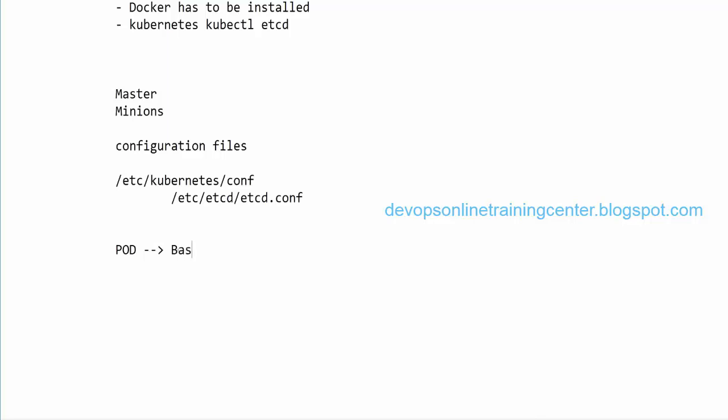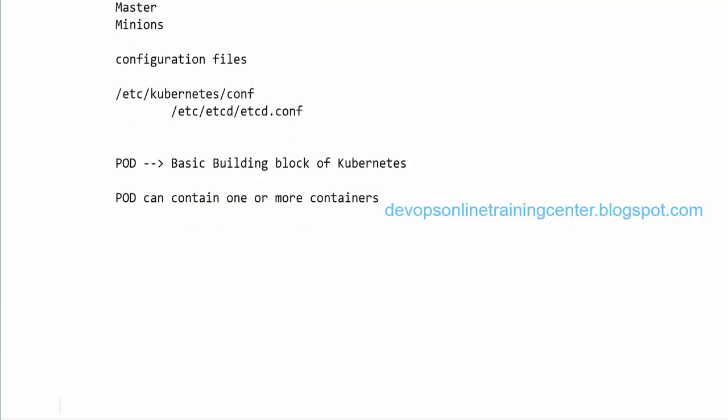So this is the basic building block of Kubernetes, right? A pod can contain one or more containers. Basically we have the pod defined in a YAML file.